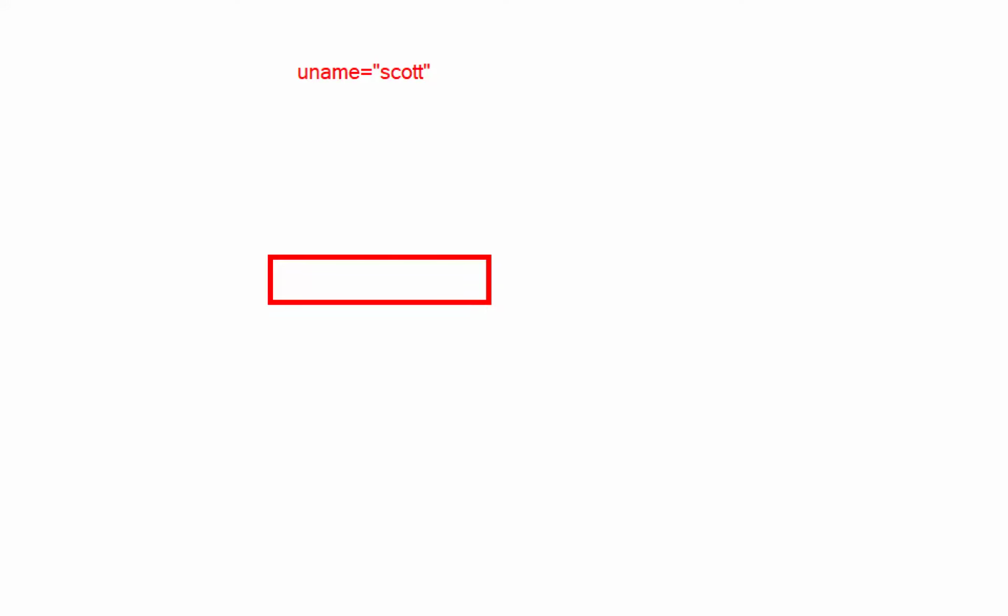Then we just execute some logic. That logic reads the variable value and displays it on this control, here Scott. In this logic we are reading the variable data and displaying it on the control, it may be a paragraph or heading or any other control.